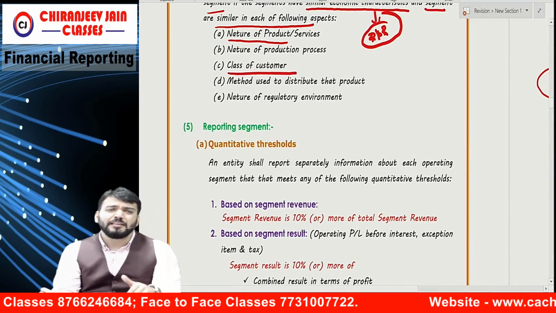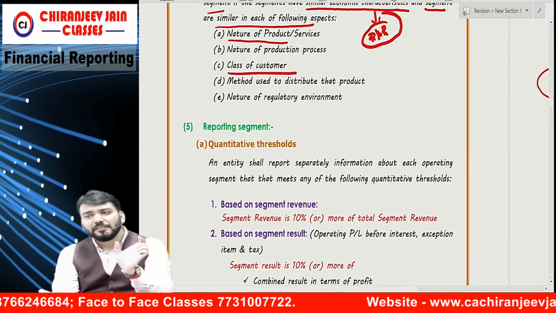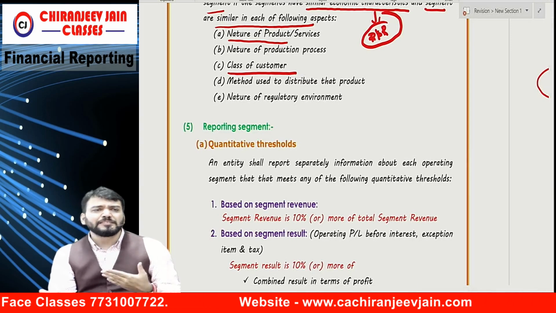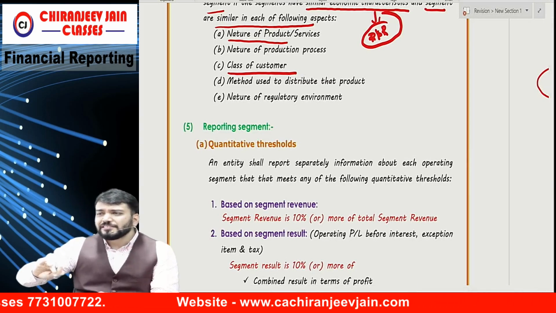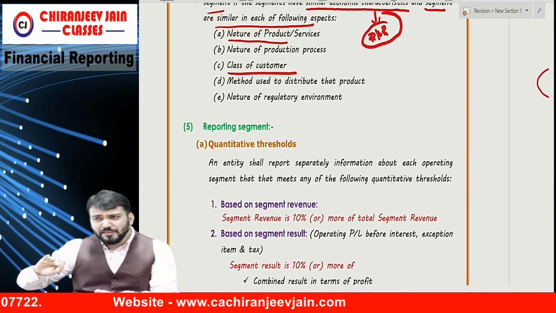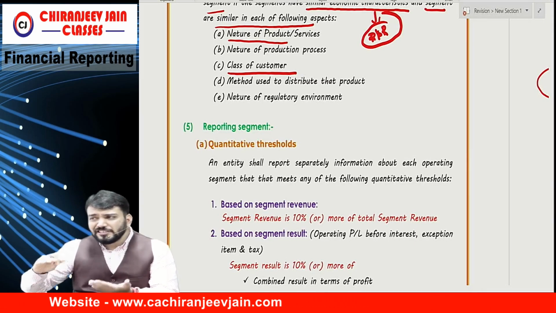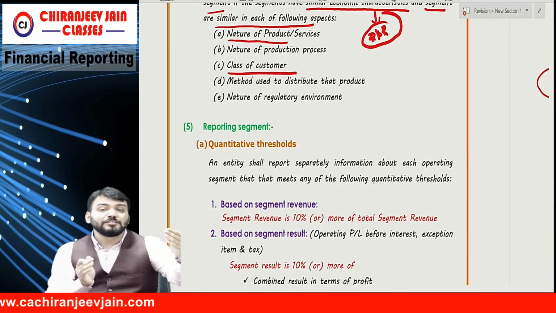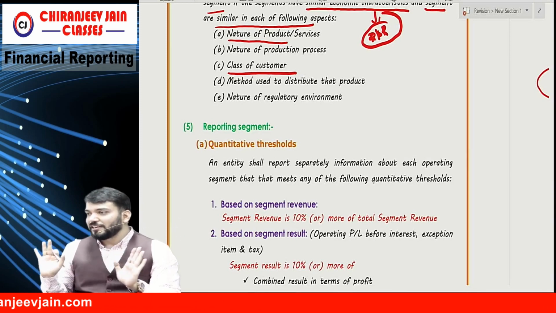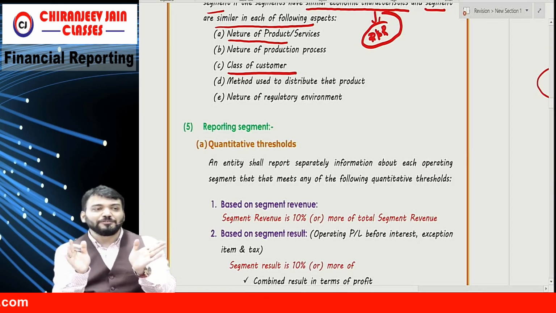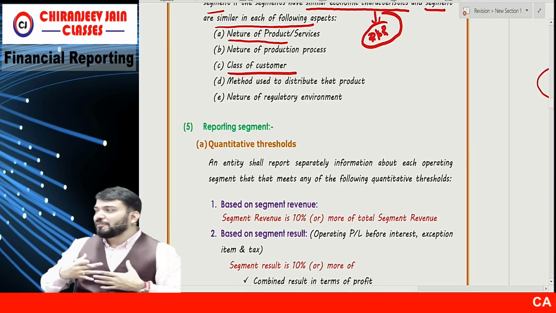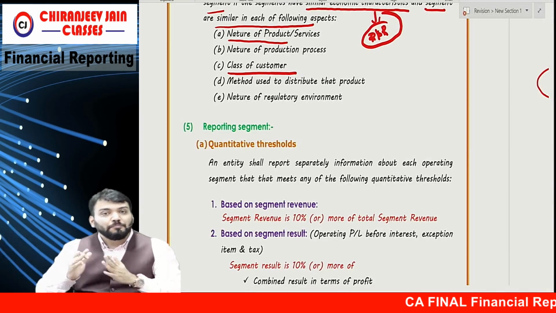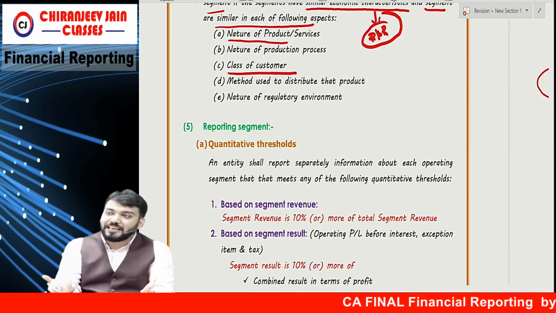Class of customer: if the class of customer is the same, then we can combine. For example, the CA and CMA FR syllabus is more or less the same. A CA student is one customer and a CMA student is also one customer, but my product remains the same.